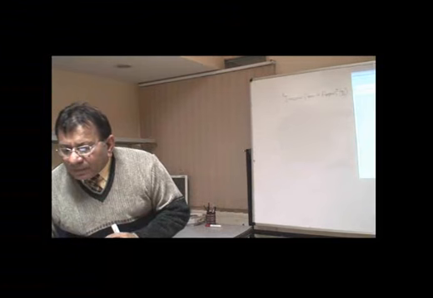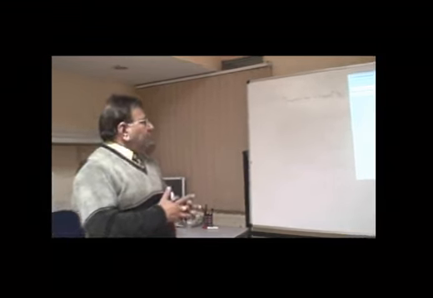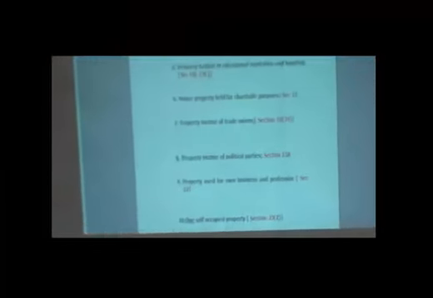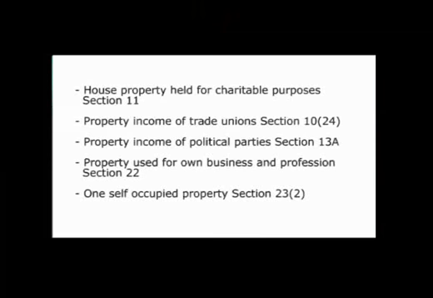Similarly, the property which is held for a charitable purpose or property income of the trade unions, because trade unions may be owning the offices, so their properties are especially exempt. Means the income which is derived from such property or the annual value of such property is exempt under various sections of the Income Tax Act. And the property income of the political parties, if the political parties are holding the properties, then they are also exempt under section 13A of the Income Tax Act.